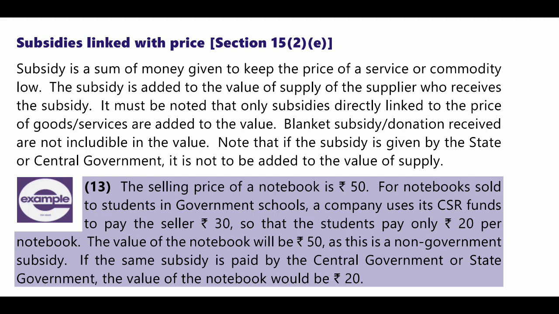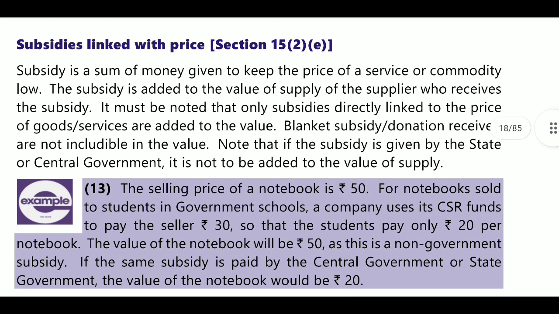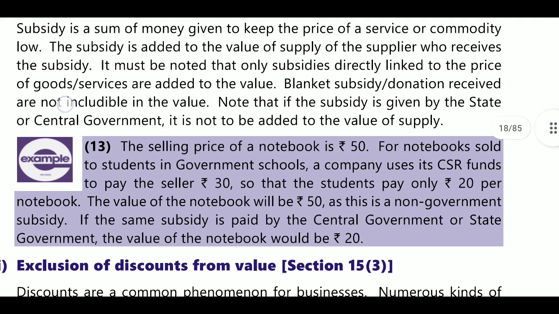If it is received from a third party, such as an NGO or any other company, and the subsidy is directly linked to the price, then it will be included. If it is a general subsidy, it will not be included in the value.